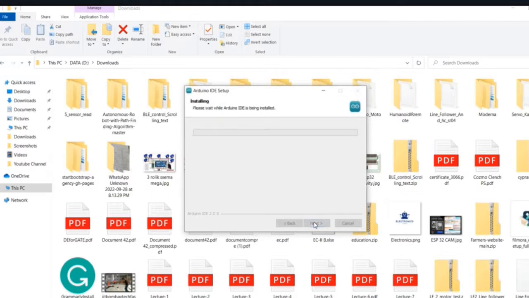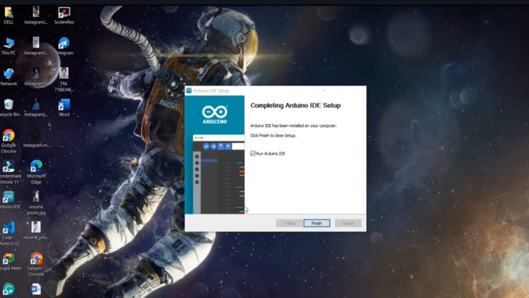Click on install. It takes a few minutes for installation. Wait for the installation. Now click on finish.